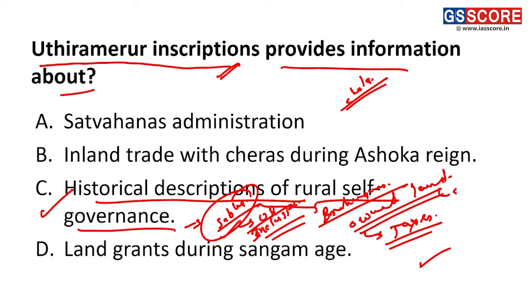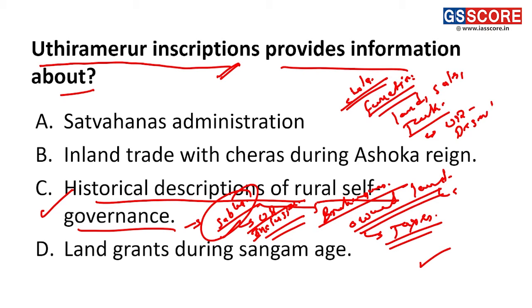Now, with regard to their functions, they were made to manage the land and its sales, endowment funds for dredging of the tanks and their maintenance, and they also assigned some duties to the Urs to manage the deserted lands. These duties were assigned to the Ur by Sabha.